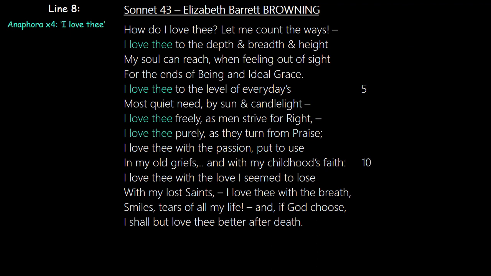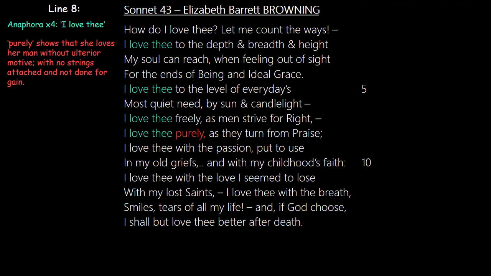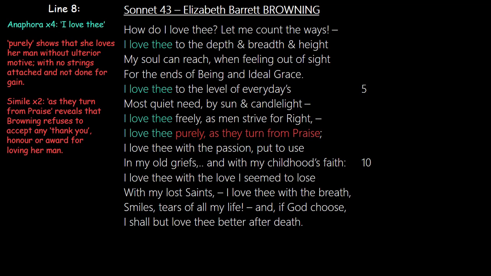She continues and mentions again, for the 4th time, the anaphora, "I love thee." But here she says purely. Now purely shows that her love has no ulterior motives. There are no strings attached. She's not loving him because of what she's going to gain. She loves him purely. It doesn't have some hidden agenda to it.